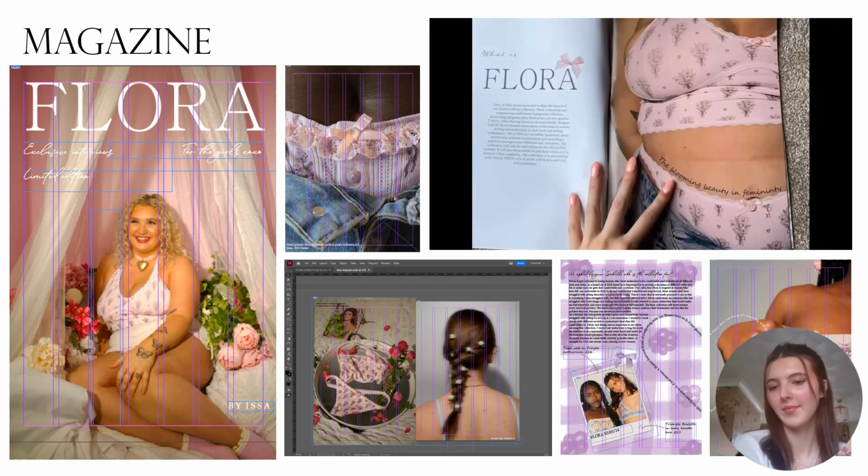Here is the process of me creating my magazine, and also a video of me flicking through my final finished magazine. It actually took so much longer than I thought it would to create because it was my first time using InDesign, and I really wanted to experiment with text and learn all these new different things. So I spent a long time learning how to do these from scratch, and it took a long time to keep redoing the layout because I kept editing all of my first drafts, as it just takes a long time to find an interesting layout.